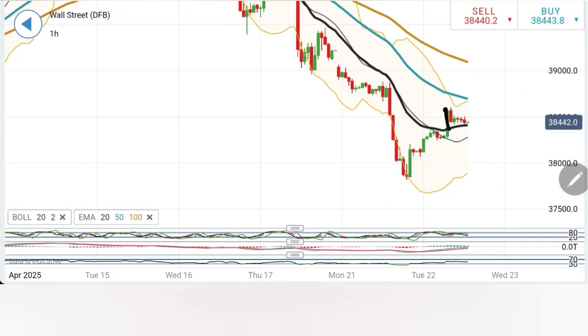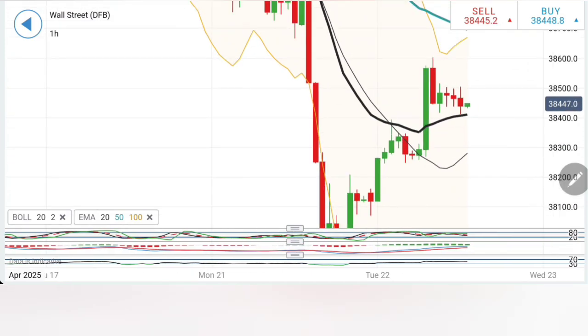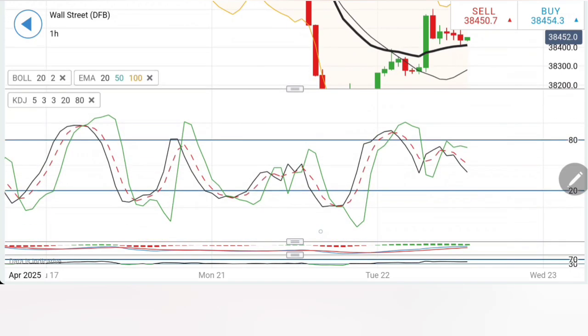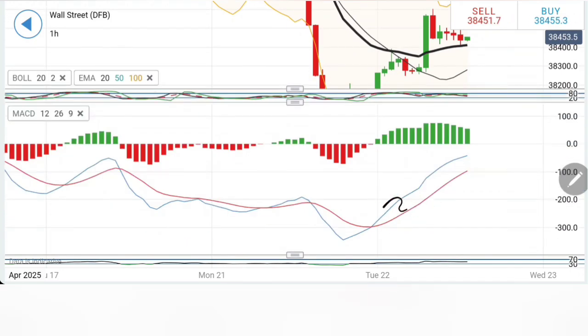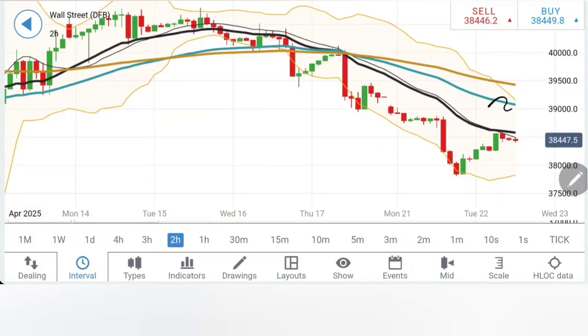What's happening after a good rise? It has retraced, it is finding a good support here. Also on the upside, see the resistance at 38,500 is pretty strong. So now if you see Dow trading above 38,500, initiate a buying position here. Stochastic has dropped, the MACD is trading bullish here, crossed over, trading with divergence and bullishness. The RSI is rising. Coming to 2 hour, on the 2 hour chart, similar observation.